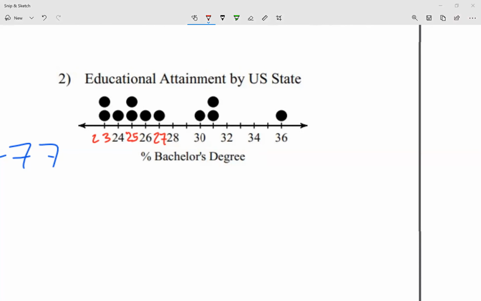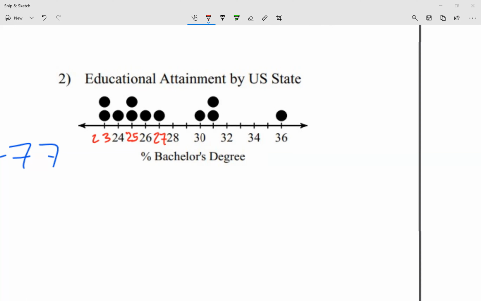All right, so let me add my numbers. Let me go 23 plus 23 plus 24 plus 25 plus 25 plus 26 plus 27 plus 30 plus 31 and then 31 again and then plus 36.